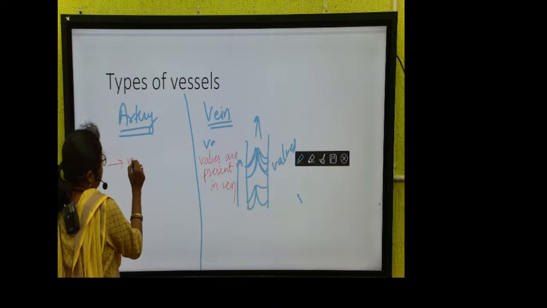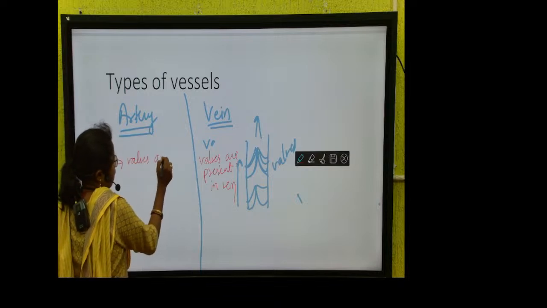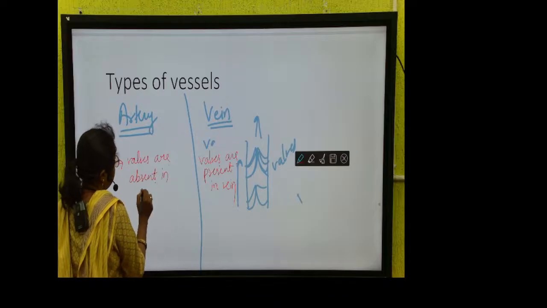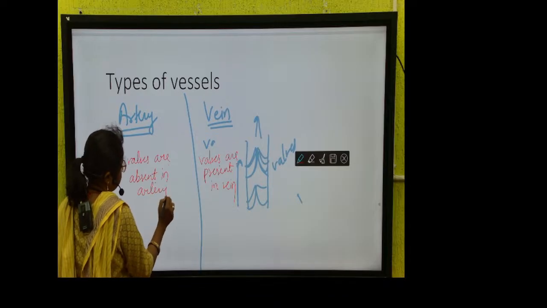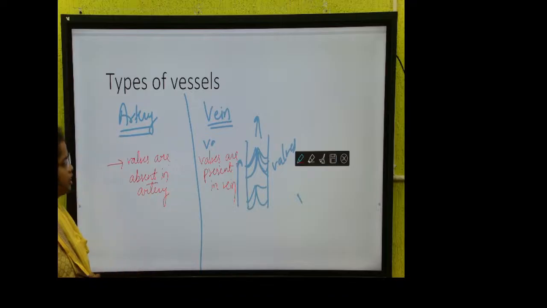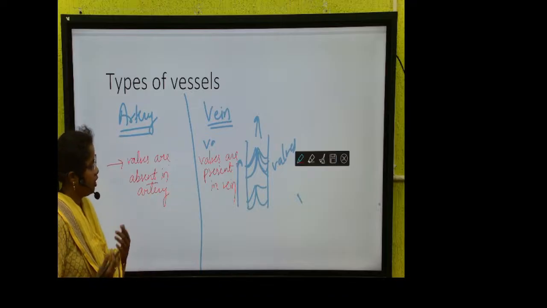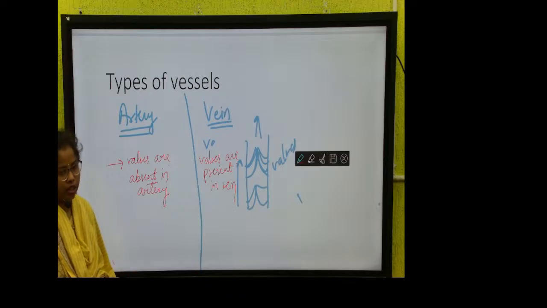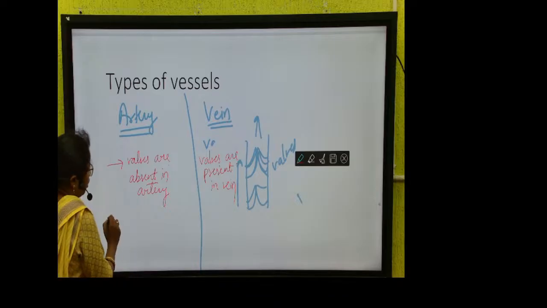So valves are absent in artery. Clear? So the reason is clear. You don't need to just रट के नहीं जाना है कि ये वेन जो है उसमें वॉल्व होता है, क्यों होता है. Now you know why the valves are present. Okay, in the artery, the valves are absent.